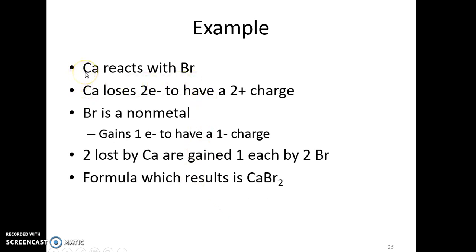But when calcium reacts with bromine, bromine will only gain 1 electron. So the 2 electrons lost by calcium have to be gained by 2 bromines, because each one gains -1 charge. And we write the formula like this. Notice there's 1 calcium with a +2 charge, 2 positives. But there are 2 bromines, each with a -1, so 2 negatives. It's charge balanced.